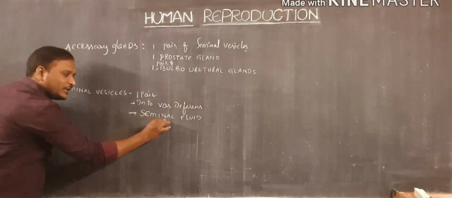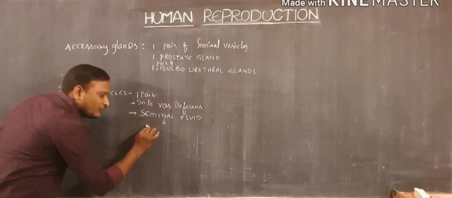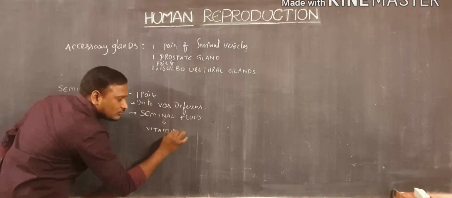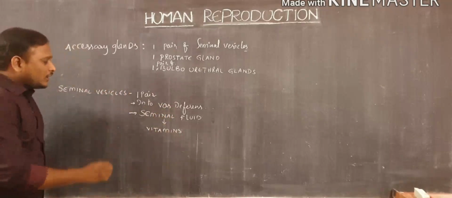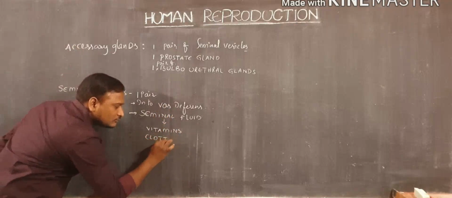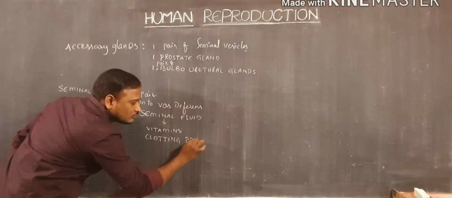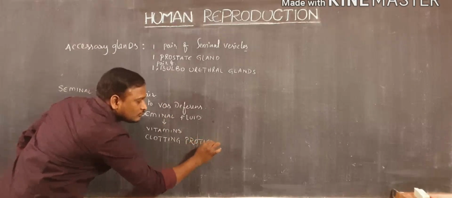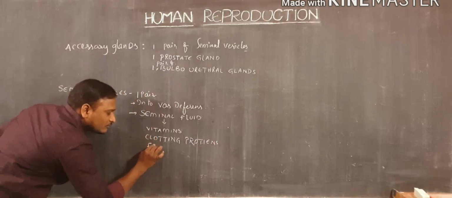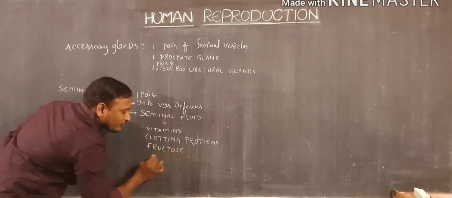and this seminal fluid consists of different types of materials. One is vitamins, next clotting proteins, along with that fructose, mucus.